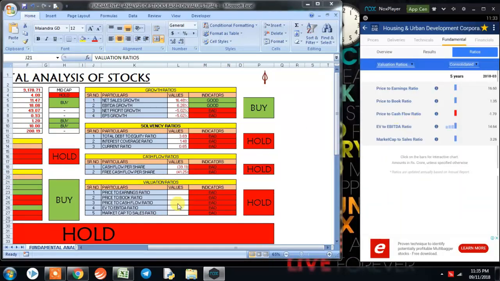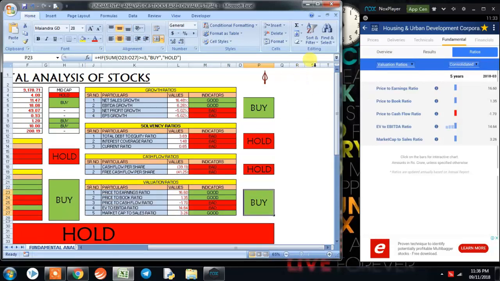The first is price to earning ratio, which is 16.6. Price to book ratio is 1.35. Price to cash flow ratio is minus 1.7. EV to EBITDA ratio is 14.64 and market cap to sales ratio is 3.26. So overall valuation ratio has given us a signal to buy this stock at this point of time.